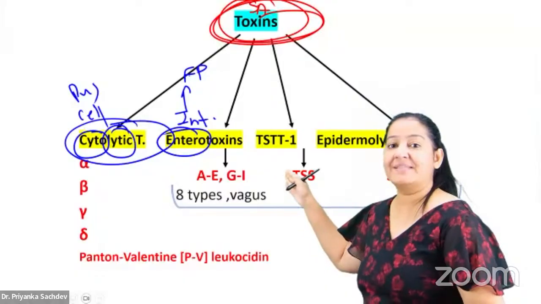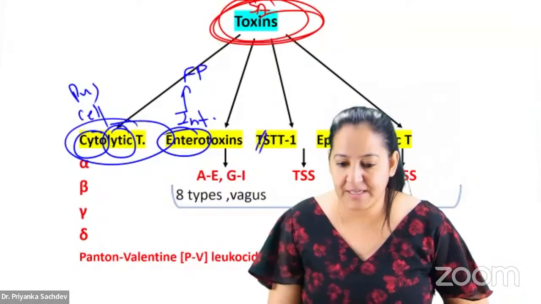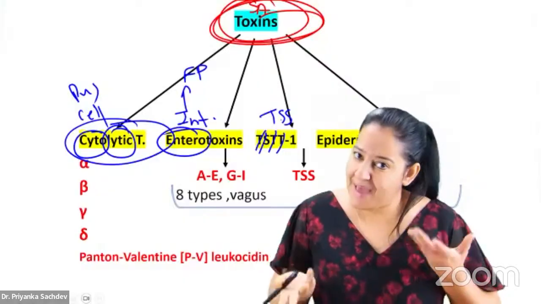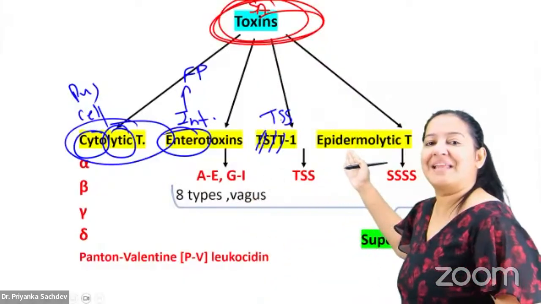The third toxin you can see, toxic shock syndrome toxin. It will lead to toxic shock syndrome, as the name indicates. And the last toxin, epidermolytic toxin.